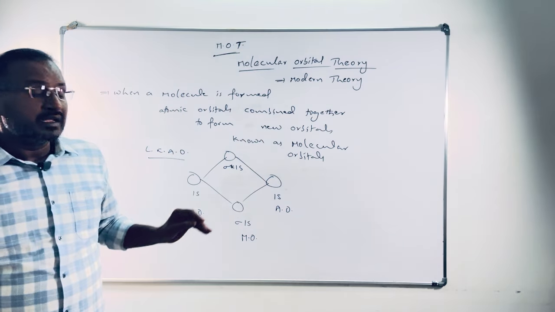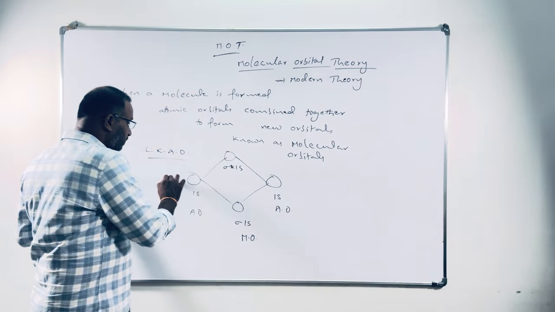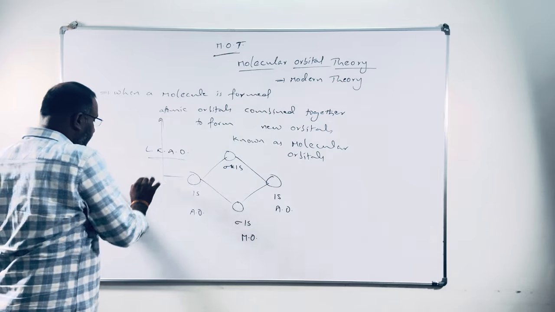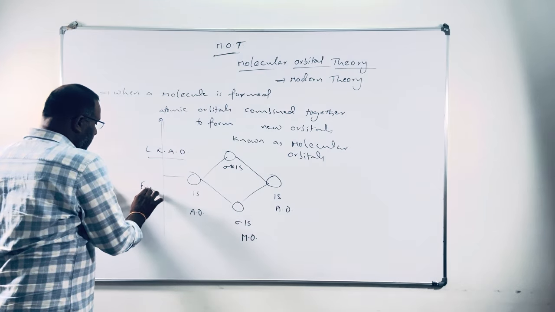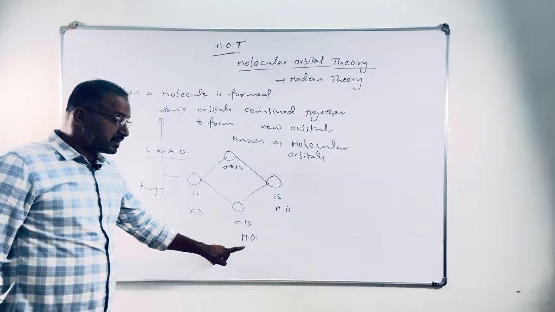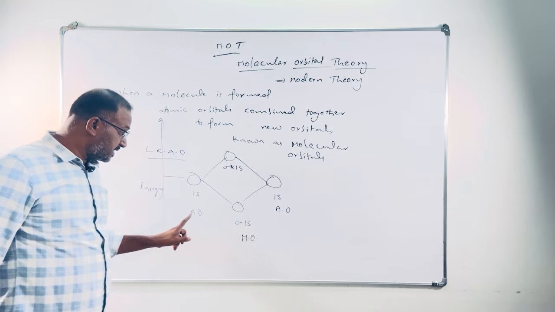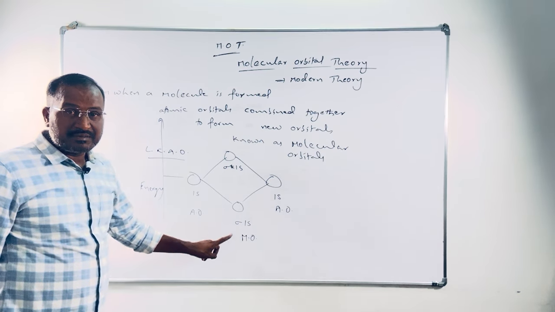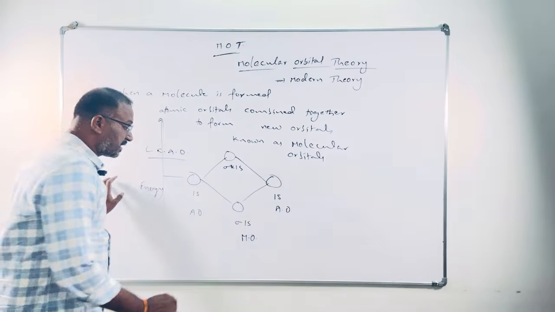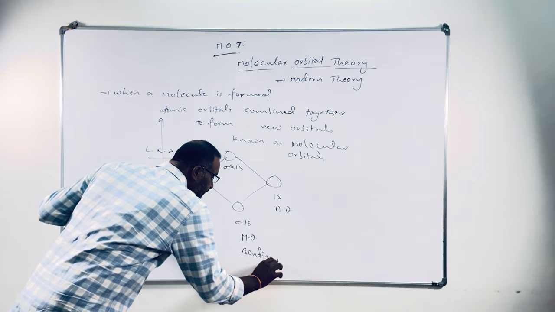Generally, on the energy graph, some molecular orbitals will be formed with less energy than atomic orbitals. The orbital which has less energy than atomic orbital is called bonding molecular orbital.